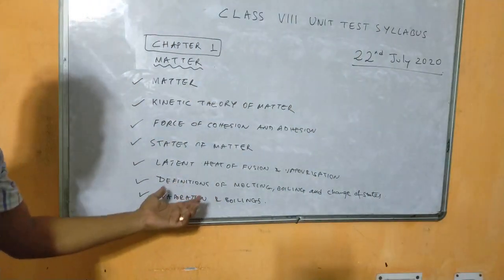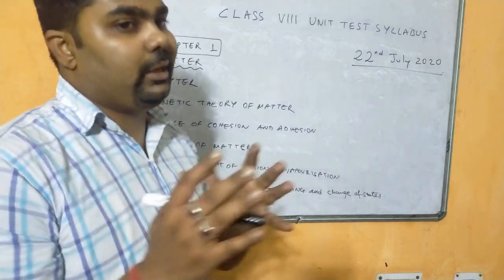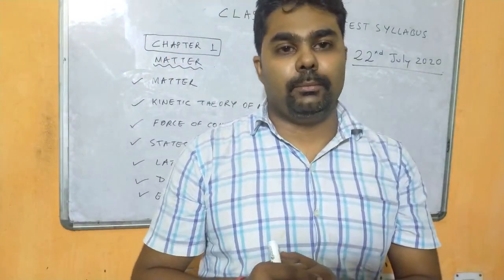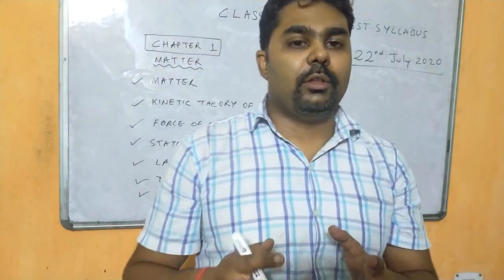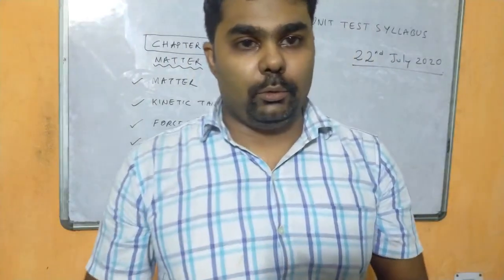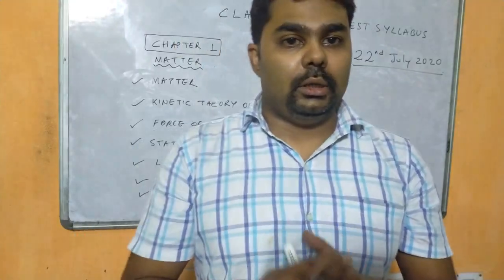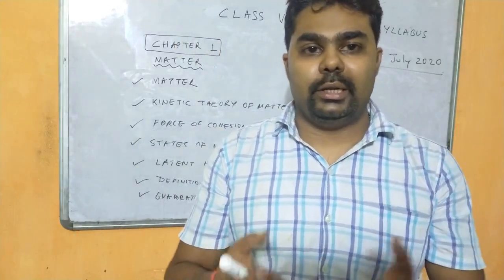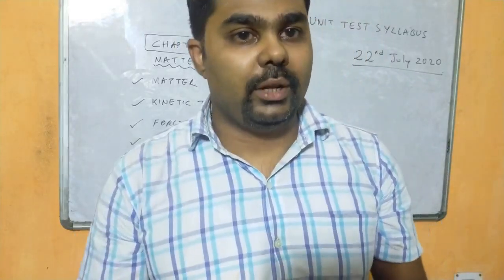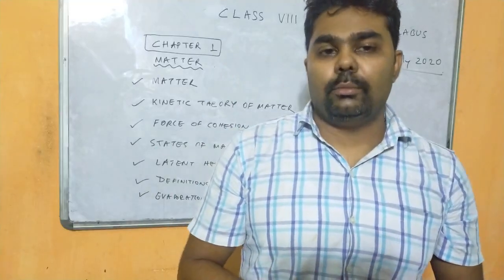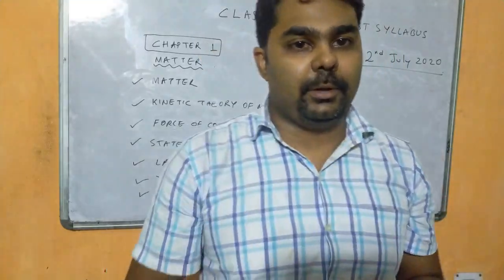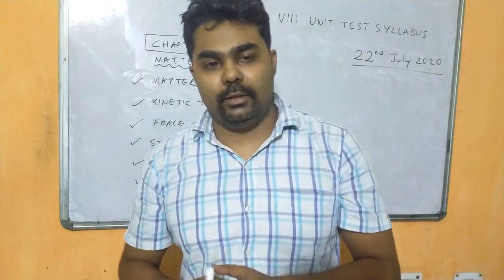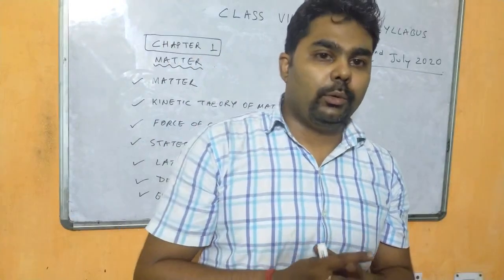Next we have evaporation and boiling. What are the differences between evaporation and boiling? Which one is the slow process? Evaporation is the slow process, whereas boiling is the rapid process. In boiling, when the water gets heated up, bubbles are formed, whereas in evaporation bubbles are not formed. Evaporation takes place at any temperature, whereas boiling takes place at a fixed temperature. That means water boils at 100 degrees Celsius. These are the differences between evaporation and boiling you will be going through.